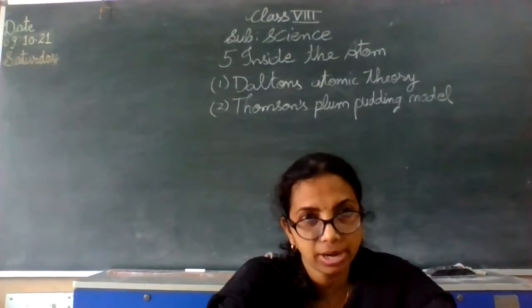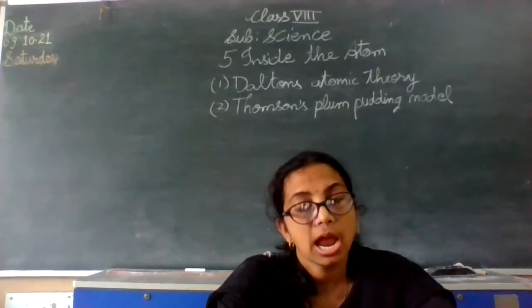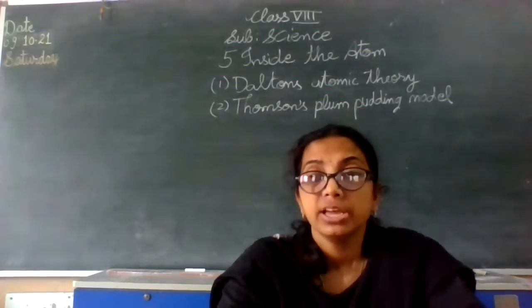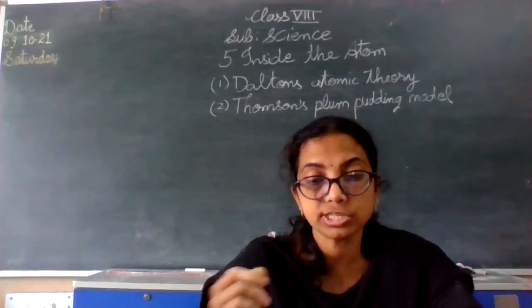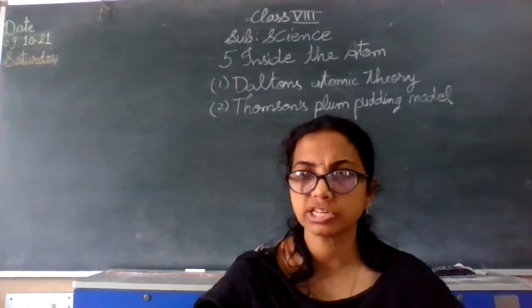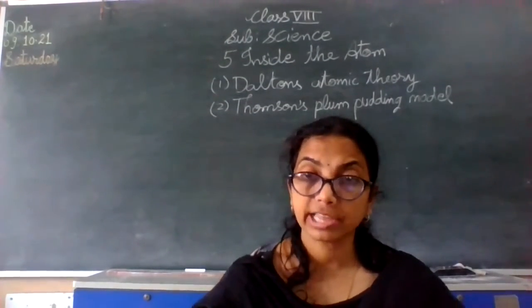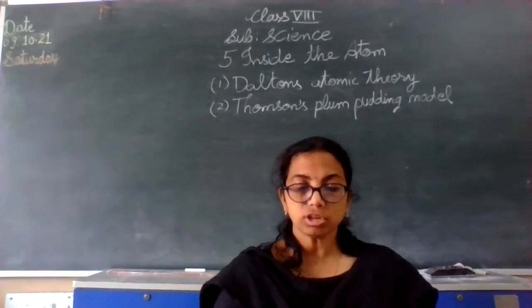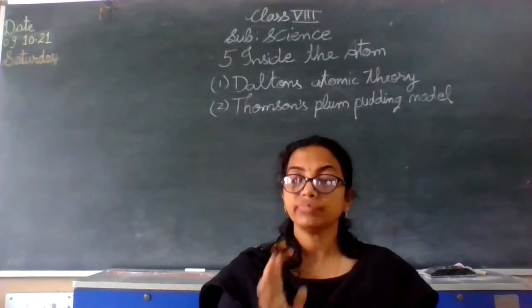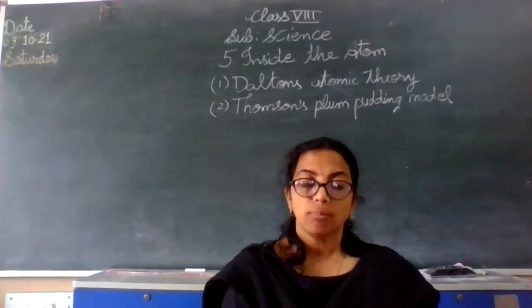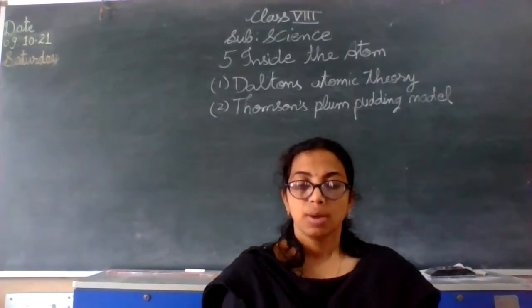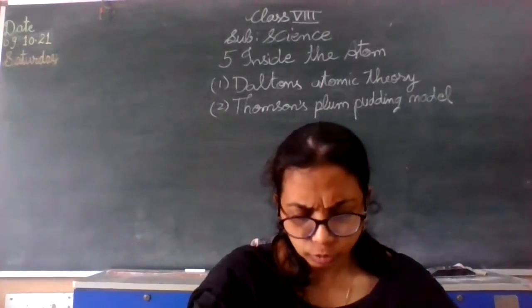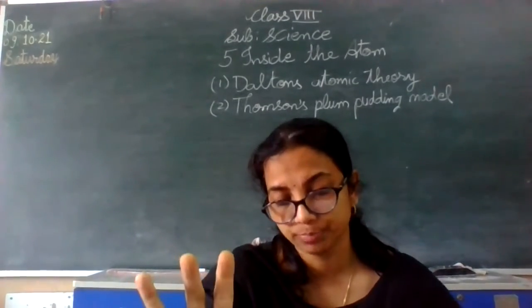If negatively charged electrons are present and the atom as a whole is stable, the question arose: if there are negative charges inside, how can it be stable and electrically neutral? So Thomson overcame this difficulty by putting forth his plum pudding model of atomic structure.